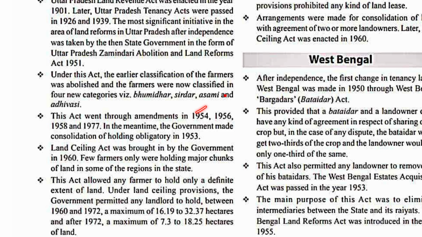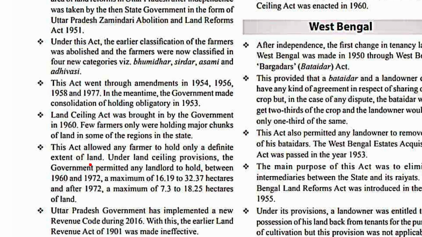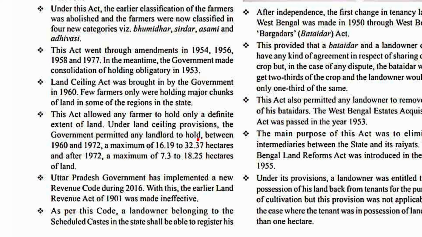In the meantime, the government made consolidation of holdings obligatory in 1953. The Land Ceilings Act was brought in by the government in 1960. Few farmers only were holding major chunks of land in some of the regions in the state. The Act allowed any farmer to hold only a definite extent of land. Under land ceiling provisions, the government permitted any landlord to hold between 1960 and 72 a maximum of 16.19 to 32.37 hectares, and after 1972 a maximum of 7.3 to 18.25 hectares of land.